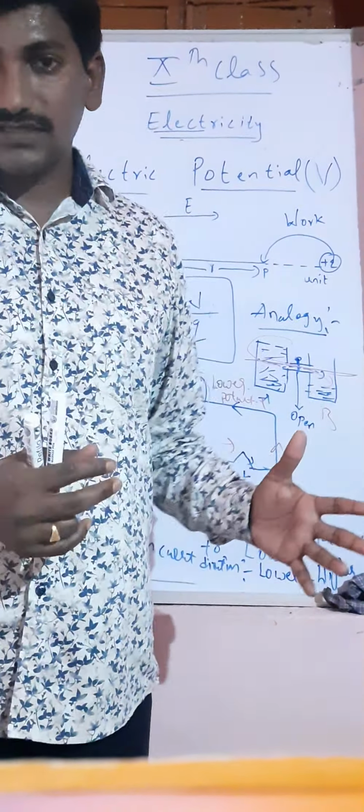Okay, this is electric potential. Once again, what is electric potential?